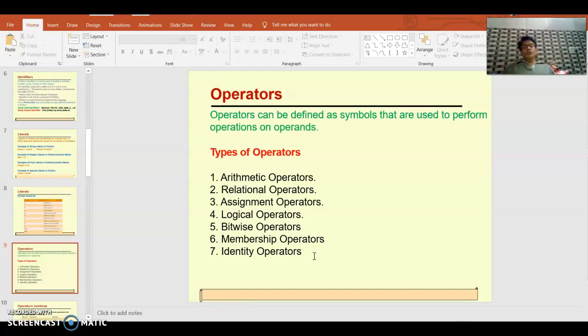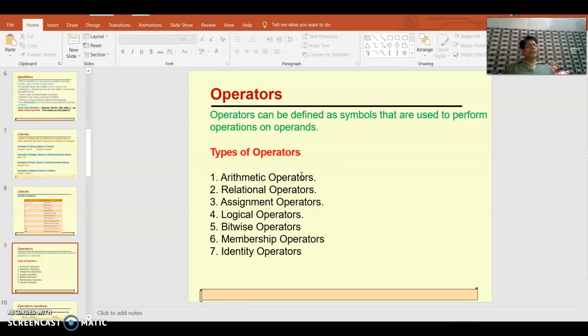Now, I have already told you about arithmetic operators, plus and minus. For arithmetic operations, whatever operator we require: addition, subtraction, product or multiplication, then division, that is the slash sign.